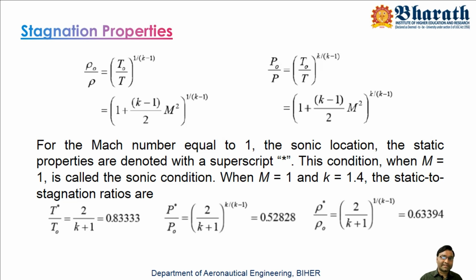Instead of T, we will write T star. Instead of P, we will write P star. Instead of rho, we will write rho star. So T star by T naught, with M equal to 1, becomes 2 by k plus 1. With gamma 1.4, we get a value of 0.8. Similarly, P star by P naught equals 0.528 and rho star by rho naught equals 0.633. We are going to use these values in our upcoming slides.